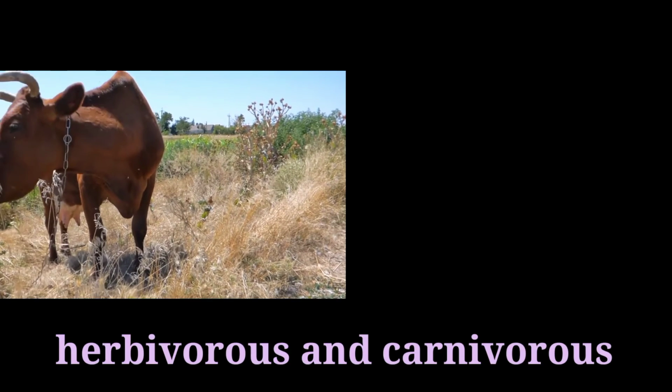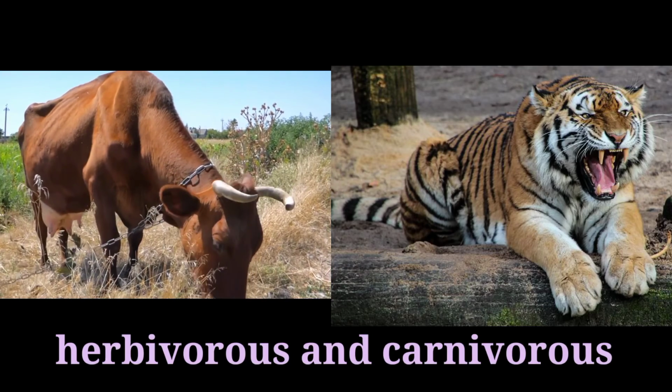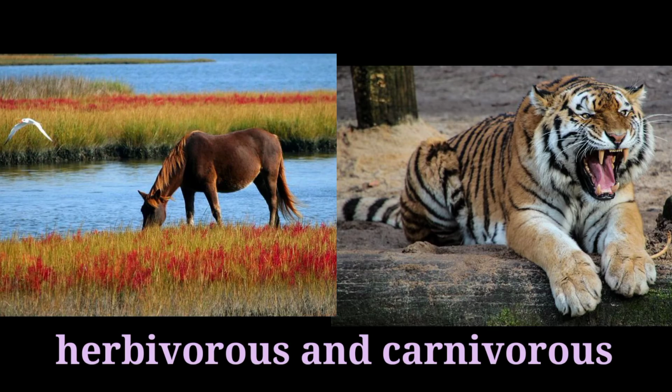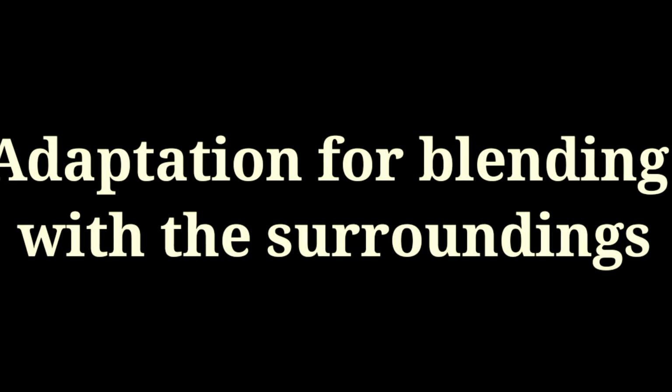Let's see adaptation for food in animals. Children, you know that animals are either herbivorous or carnivorous. Few are omnivorous. According to their feeding, there are some special adaptations. Now we see adaptation for blending with the surroundings.